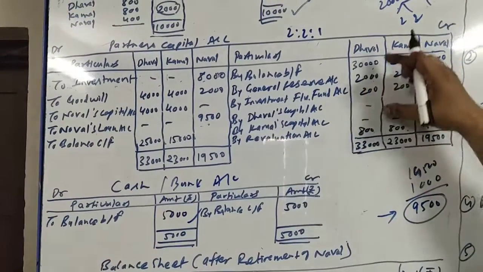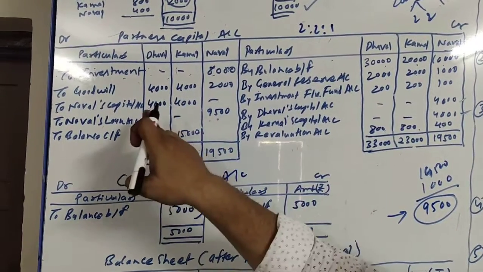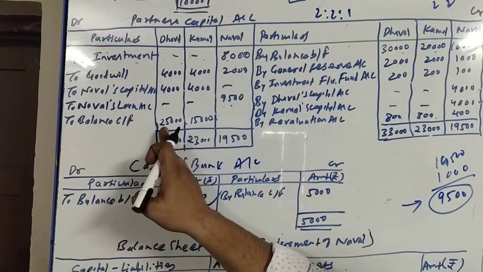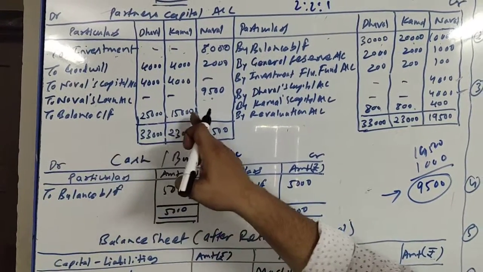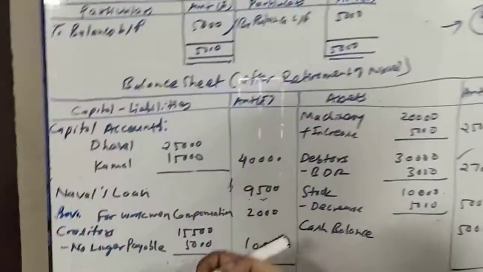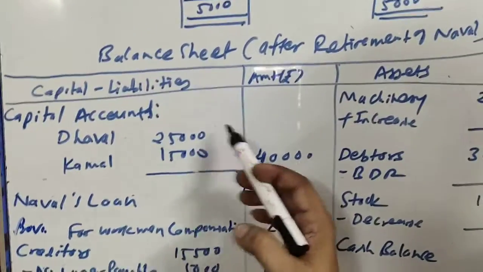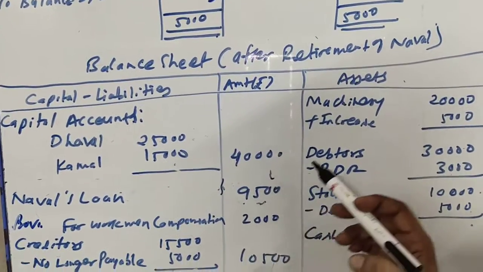The same way, when I make the total of Dhaval's column, credit side is 33,000 and debit side again is 8,000. The difference will be 25,000 at the debit side. So to balance carry forward 25,000 and 15,000. This balance will be carried forward in the new balance sheet. So capital account Dhaval 25,000, Kamal 15,000, total 40,000.